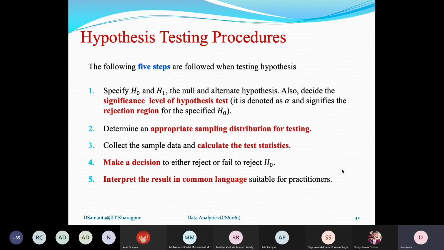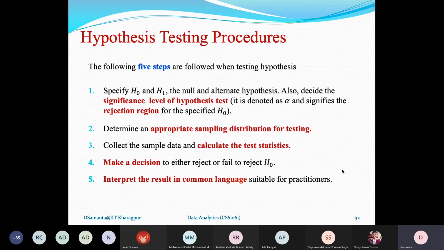And regarding this significance level, I shall discuss in detail many other things involved here. Anyway, so the first step is deciding the null hypothesis and alternate hypothesis, and considering a significance level of hypothesis, which is usually expressed in the form of percentage. 1%, 2%, 5%, it is like this.